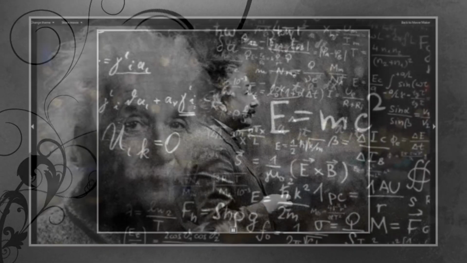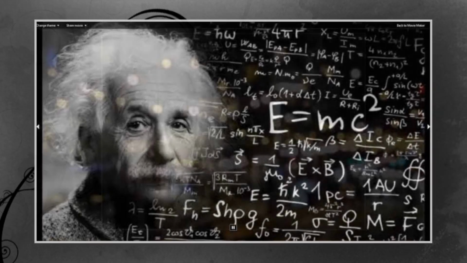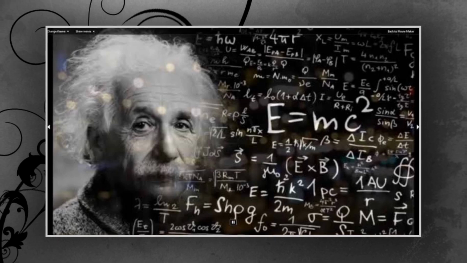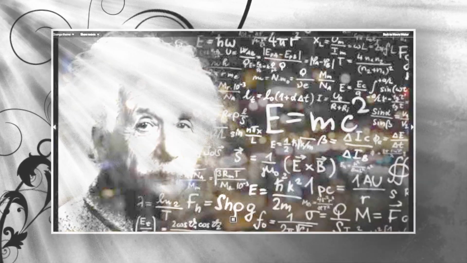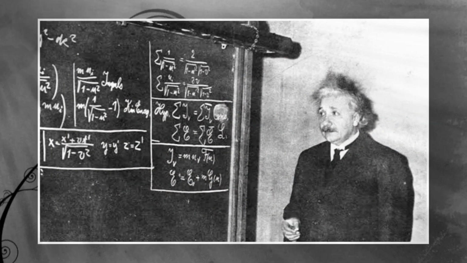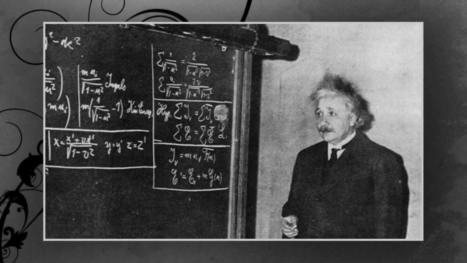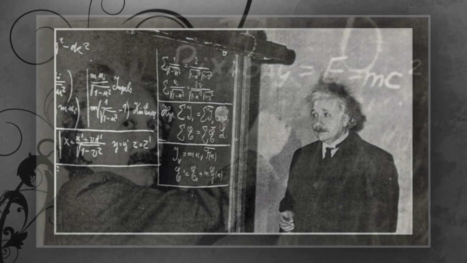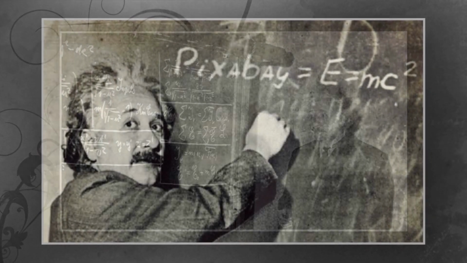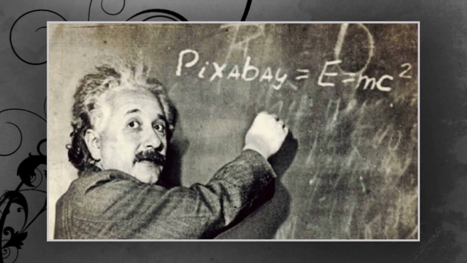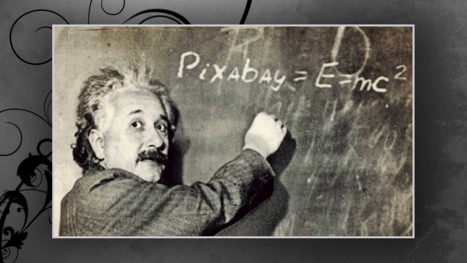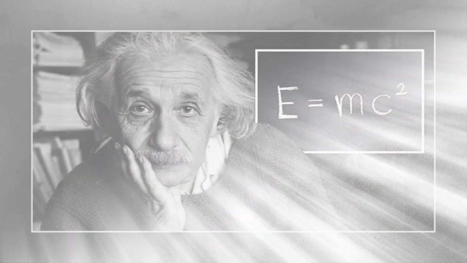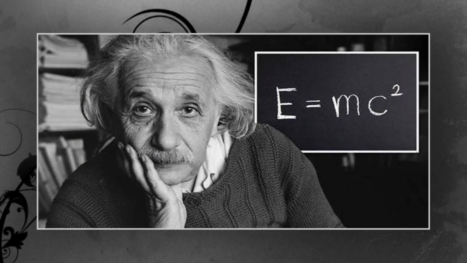After Einstein presented a series of groundbreaking ideas in 1905, Einstein continued to research and expand these concepts and other ideas in physics and mathematics. In 1916, Einstein presented his general theory of relativity, proposing that gravity is a curved field in the space-time continuum created by the existence of mass. He received the 1921 Nobel Prize in Physics for his discovery of the law of the photoelectric effect and his work in theoretical physics.